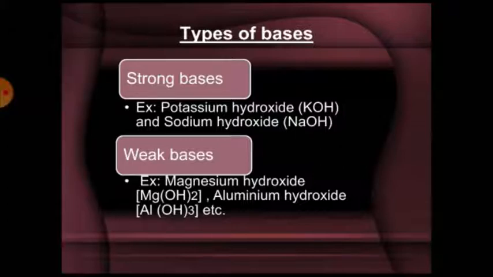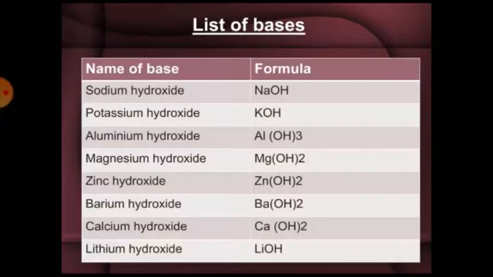Weak bases: a base which is partially ionized to give a small amount of OH ion concentration. For example, milk of magnesia, magnesium hydroxide, calcium hydroxide, and aluminium hydroxide, etc. List of bases with the corresponding formula: potassium hydroxide KOH, magnesium hydroxide Mg(OH)2, barium hydroxide Ba(OH)2, etc.